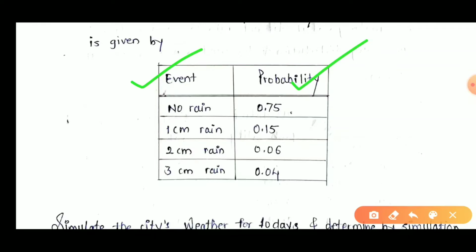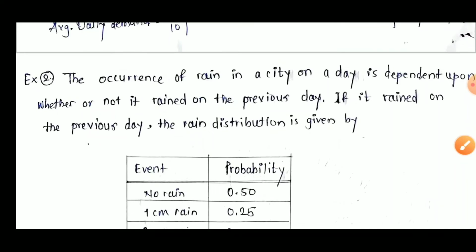Now here we have to observe a particular concept, that 4 centimeter and 5 centimeter are absent here. Means on no day does 4 centimeter or 5 centimeter rainfall come directly. If and only if the previous day has some rain, then and only then the next day has rainfall of 4 centimeter and 5 centimeter, according to the previous table.